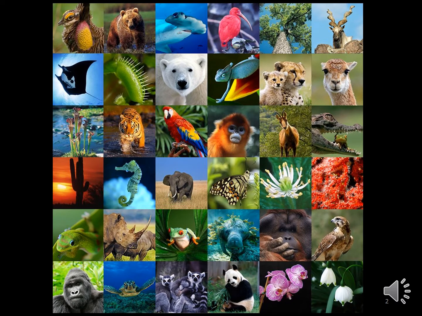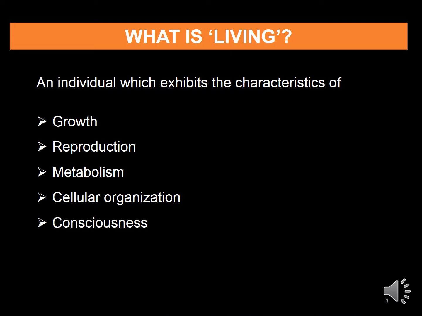As we look around, we will find different kinds of animals, plants, birds, fungi, bacteria, etc. But if someone asks us what is the definition of a living being, what is living, then how can we define it? Simply, we can say an individual which exhibits the characteristics of growth, reproduction, metabolism, cellular organization, and consciousness is called a living being.